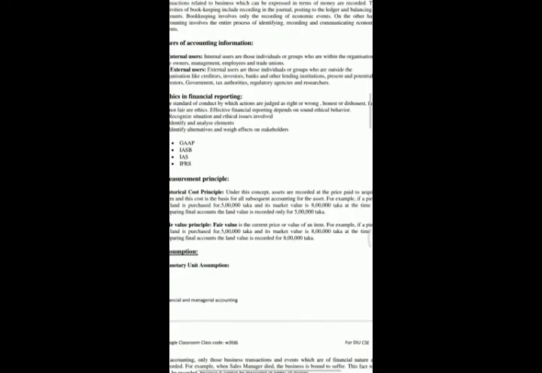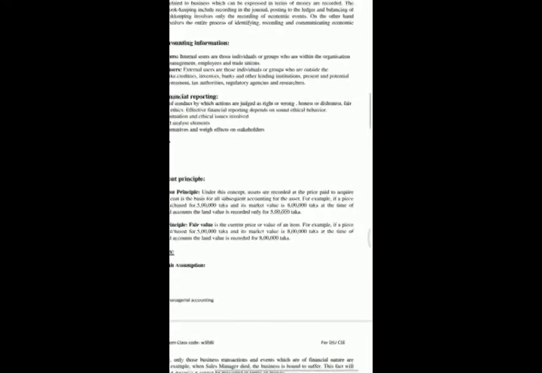Then come the measurement principles. Measurement principle is the computation of economic or financial activities in terms of money, hours, or other units. An accounting measurement is a unit of some measurable element that is used to compare and evaluate accounting data. There are two types of accounting principles: historical cost principle,